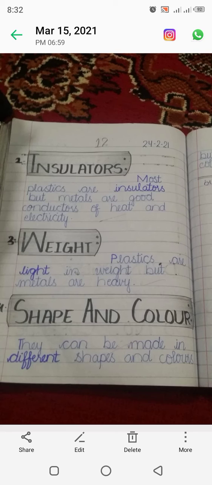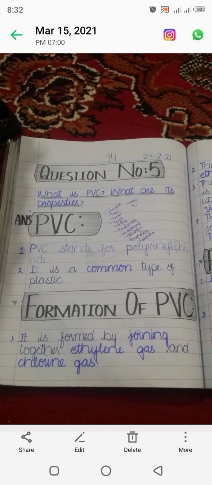Weight: plastics are light in weight, but metals are very heavy. Shape and color: they can be made in different shapes and colors, while metals are in the same colors. Clear? So these are the properties of plastics over metals. Plastics do not sink, while metals do. Plastics are good insulators.